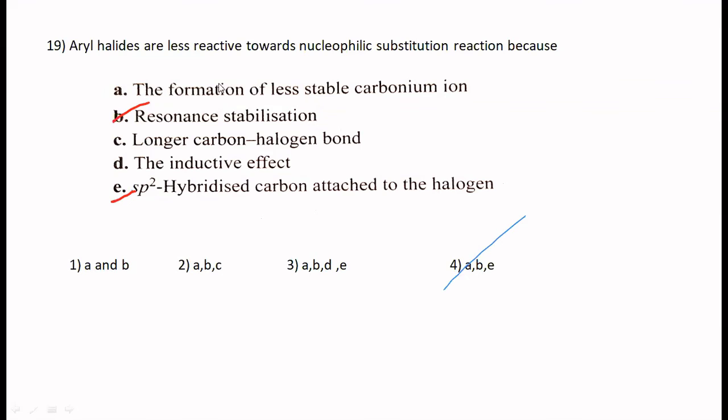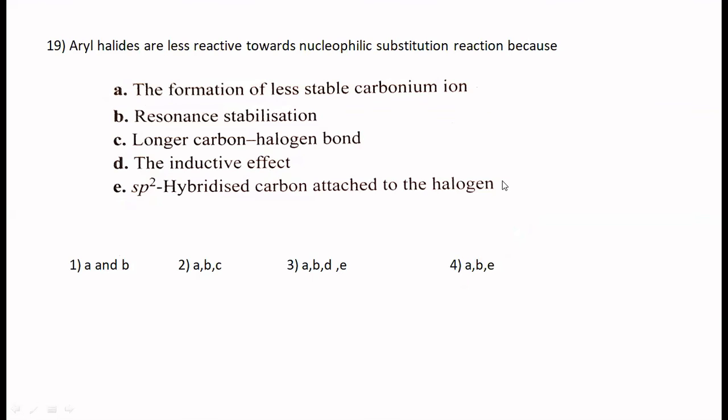A, B, and E. The formation of less stable carbonium ion. Carbonium ion is nothing but carbocation. That is correct. Resonance stabilization is also correct. Longer C-Cl, so in fact, it is a shorter bond. Inductive effect is not there. So A, B, and E, these are correct. That is true. Most of you have answered this.